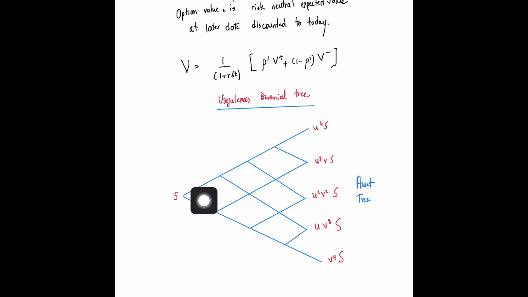If you're going along this route, from here to here, you're getting mu s. Going from here to here will be multiplied by mu, giving mu squared s, then mu cubed s, mu raised to 4 s. Similarly, when you're going downstairs, this is vs, and from here to here is another v, so v squared s. Once you have a vs here and go here, you'll get a mu s. Then you can just keep going in this direction, and this is what you'll be getting.